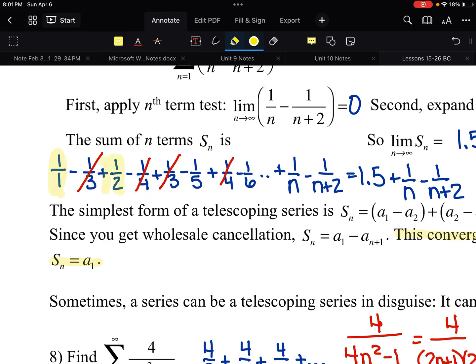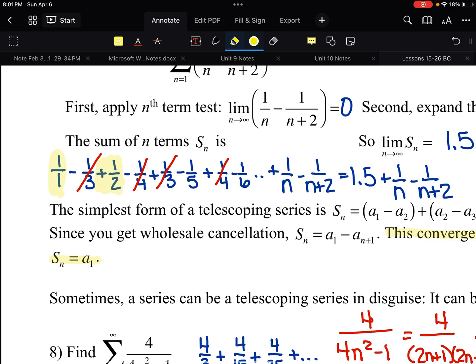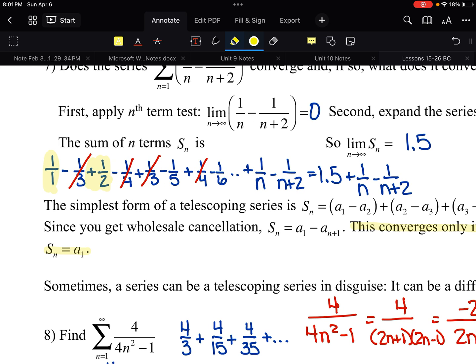But there was never a term that canceled out the 1/2. So what is going to be left of this series when I add all these terms together and a whole bunch of stuff cancels? The 1 and the 1/2 are still going to be there, and then whatever your last terms are still going to be there. So when it says find the nth term, this is what I want you guys to do.